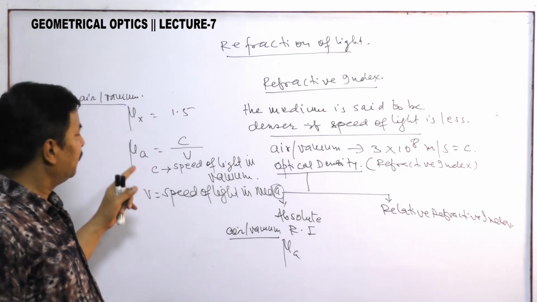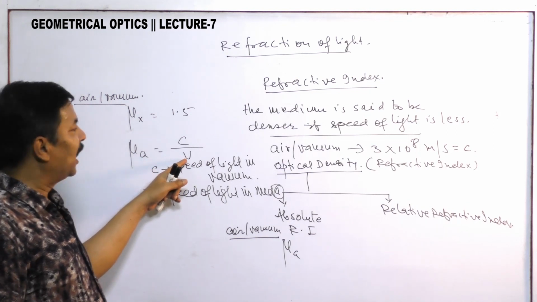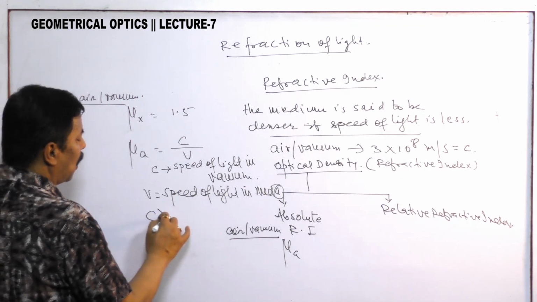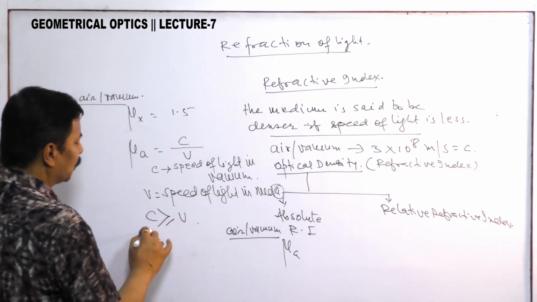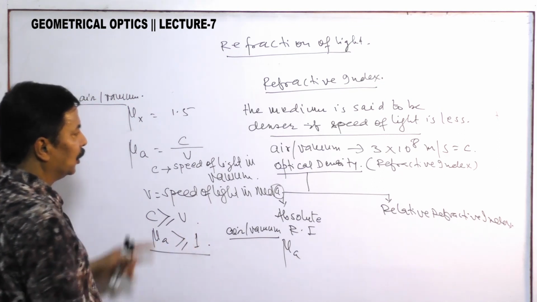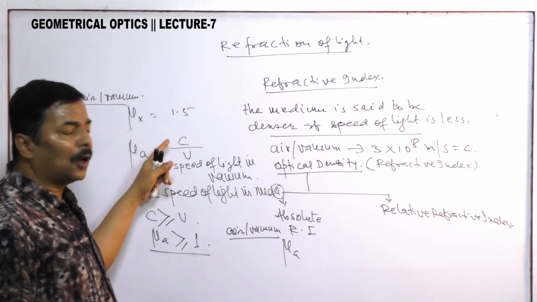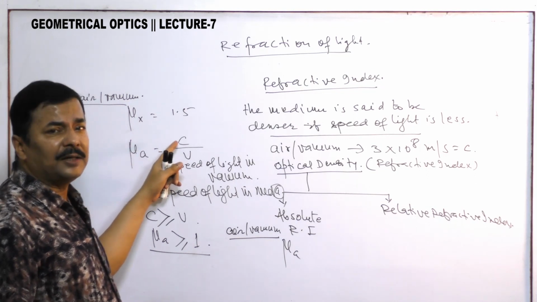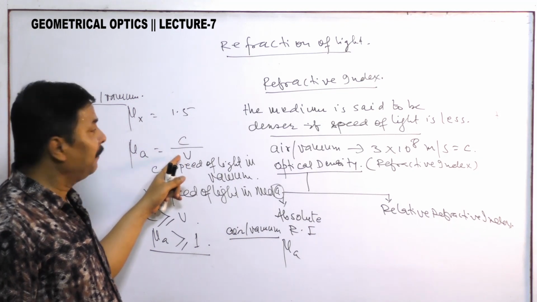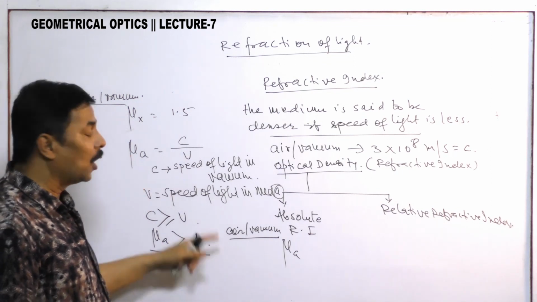Naturally, what we observe is the absolute refractive index. Whenever the value of V is there, it will be less than C. So C is always greater than or equal to V. So mu A is always greater than or equal to 1. The numerator is larger, the denominator is smaller. So what can we observe? We can observe that the speed of light in vacuum is more than the speed of light in medium. What does it mean? Numerator is more, denominator is less. So absolute refractive index is always greater than 1.